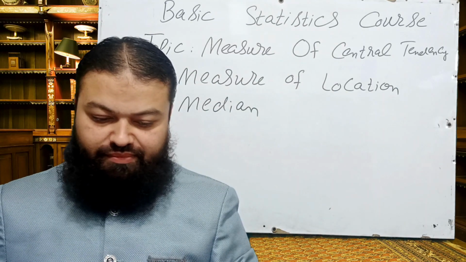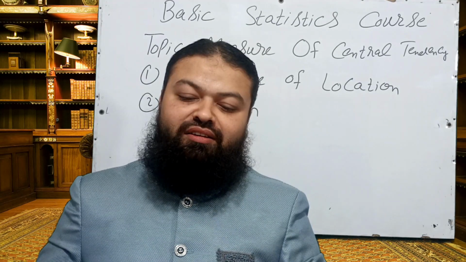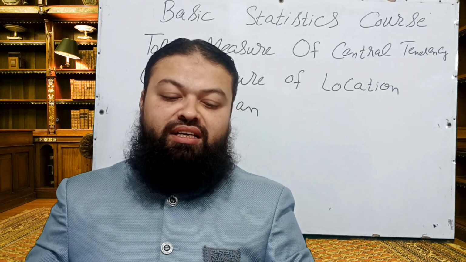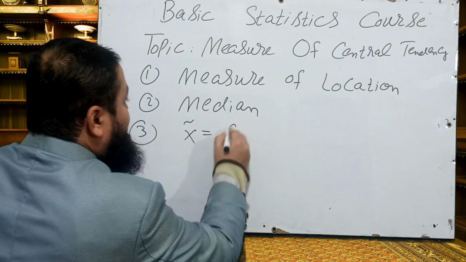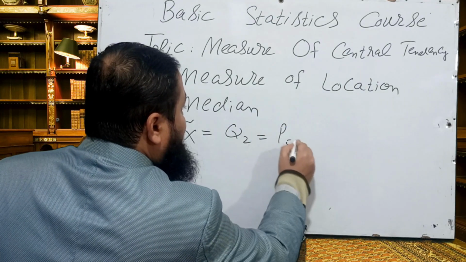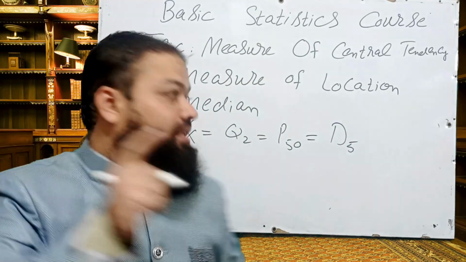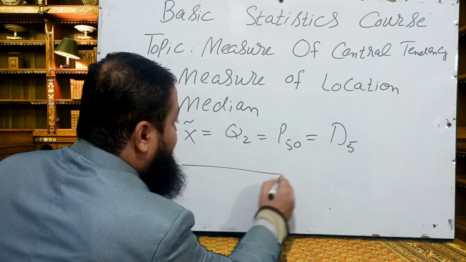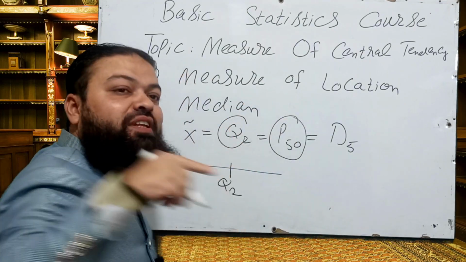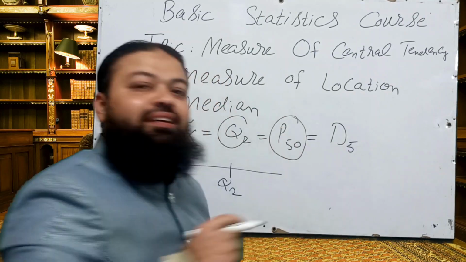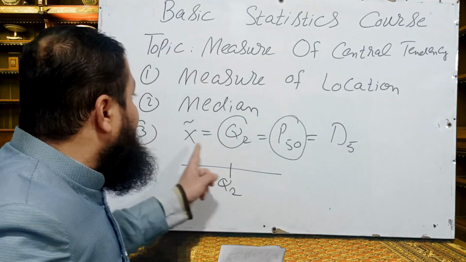Number 3, which of the following represents median? A, first quartile. B, 50th percentile. C, 6th decile. D, none of the above. A very important one. Actually, median is equal to Q2. It is P50 and it can also be written as D5. Median is a value which divides the data into 2 equal parts. Q2, P50, 50th percentile, 5th decile, a value which divides the data into 2 equal parts, that is median, and these all are equal.